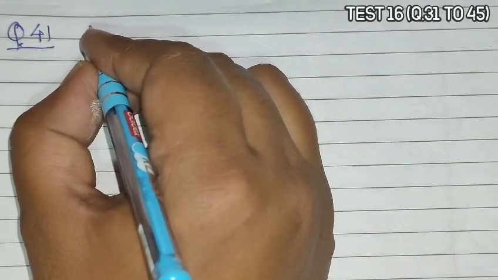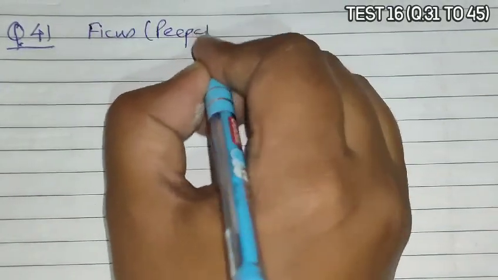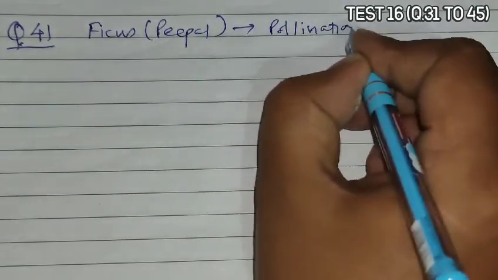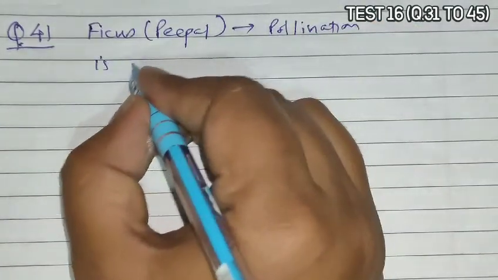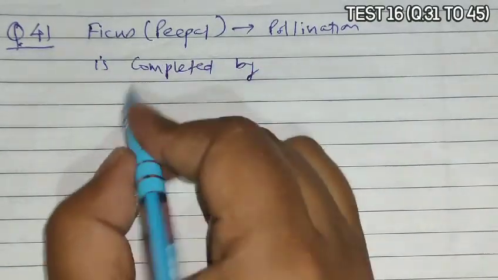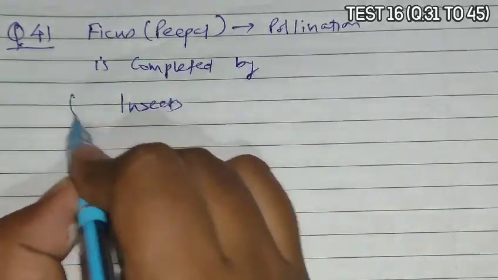Next is question 41. Question 41 asks that in ficus or peepal, pollination is affected by. So we remember it is a fact based question. In ficus or peepal, pollination is completed or affected by insects.